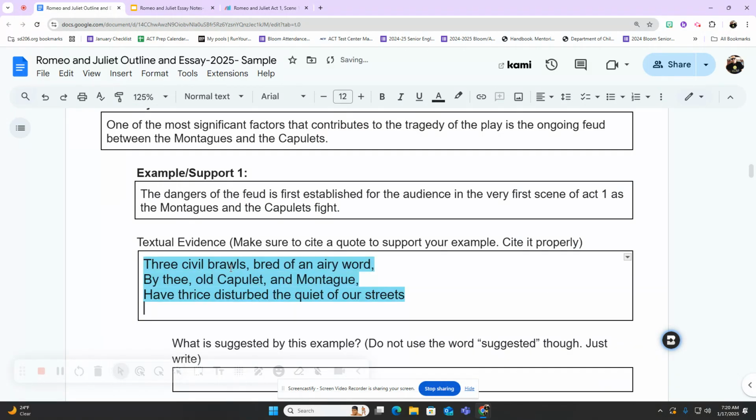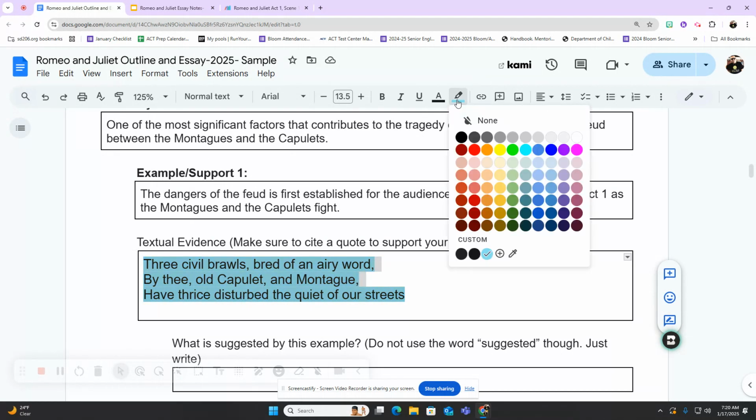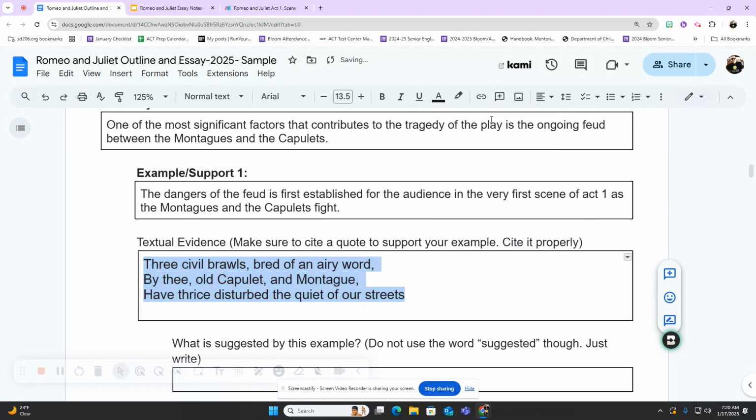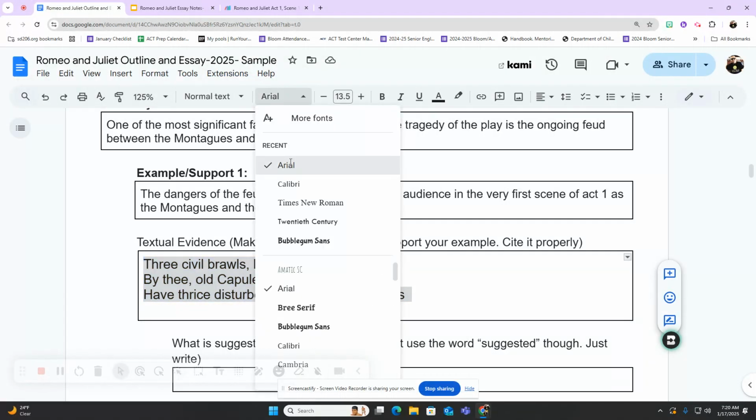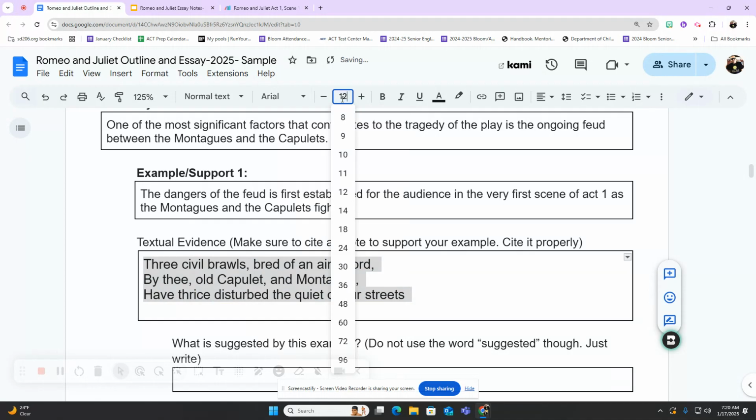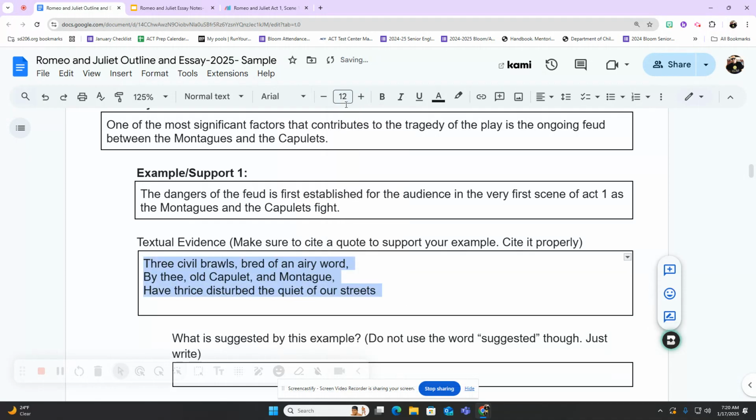Well, look at that. When you look at that, you can see this is not the same kind of font, and you have highlighting here, so I've got to clean this all up. First thing I'm going to do is highlight this, and I'm going to come up here with the highlighter and put none, so I have no blue background, right? And then I've got to make sure that my font is Arial 11 or Arial 12, just like the rest of the essay, so it all matches up perfectly. This is called formatting, and you want to do this properly.